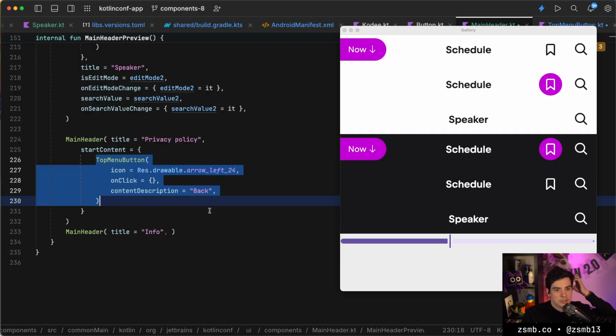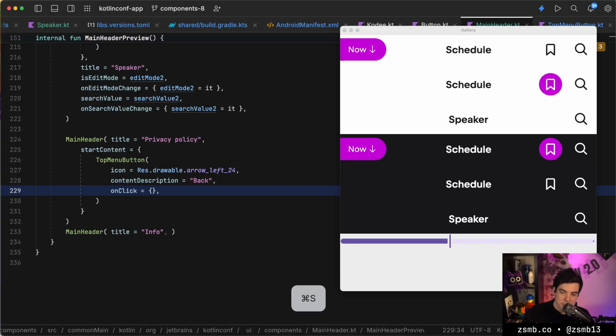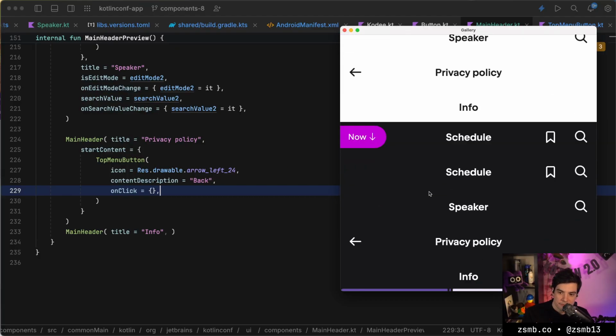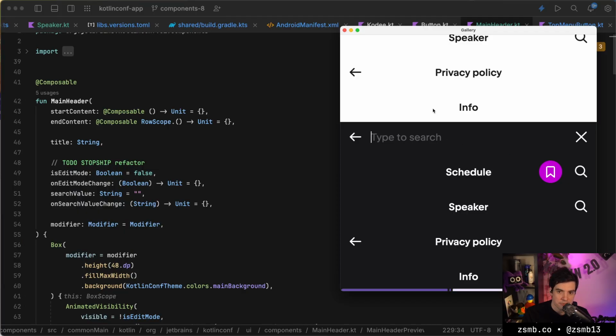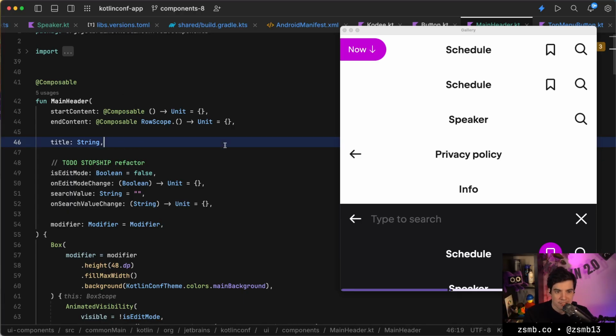But basically, we want to be able to call this with just an icon, a click listener, and a content description, because that's what the privacy policy needs. And if I save this and it refreshes, we can see that that's what the privacy policy one is gonna look like. All right. Yeah, so this is a great component. It's, again, the code is a bit messy. It's probably the most complex component so far, next to like the filter. So I'll clean this up a bit. I'll commit it. I'll split this work from today's stream into like 3 branches or something, and eventually we'll start merging them.